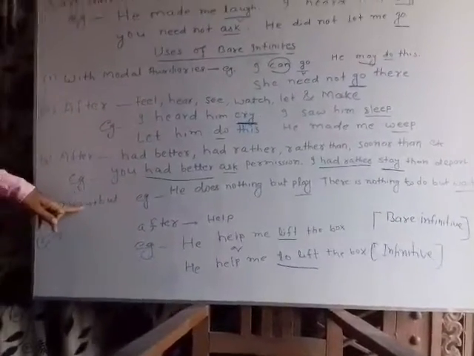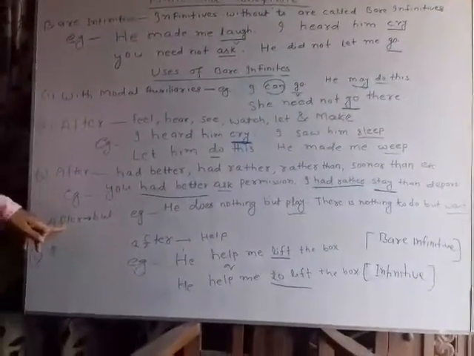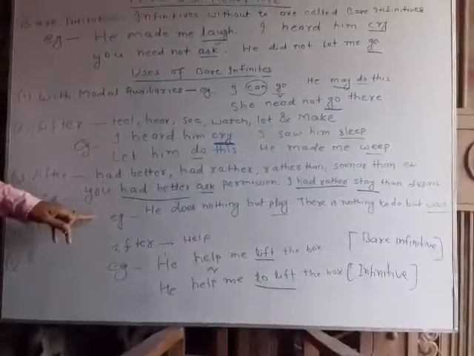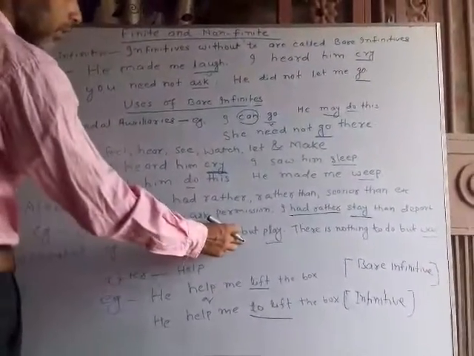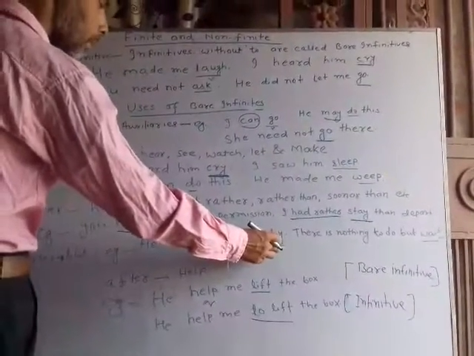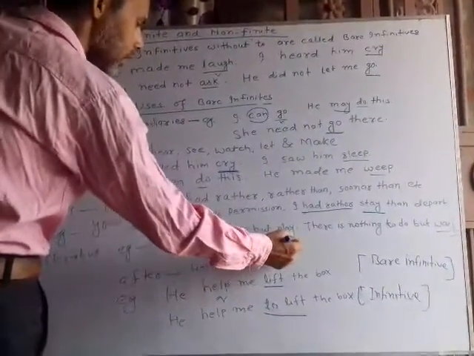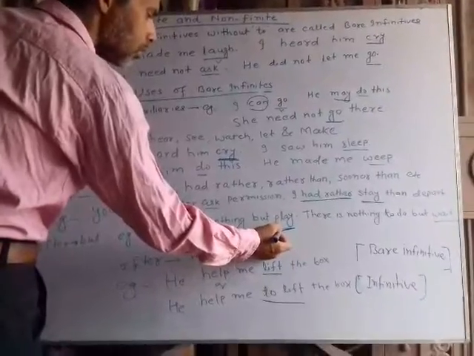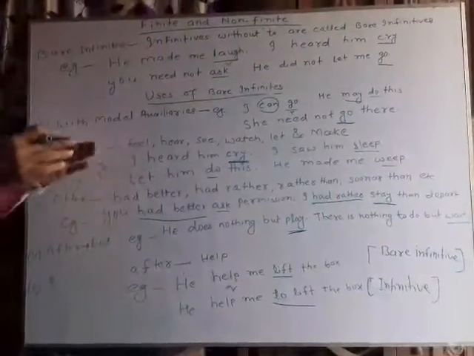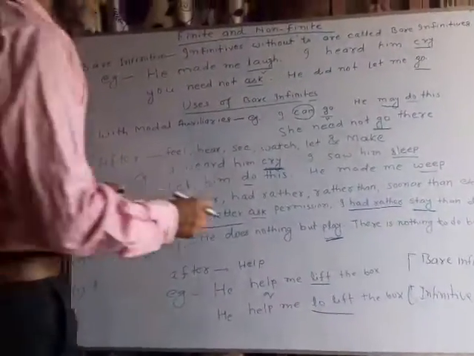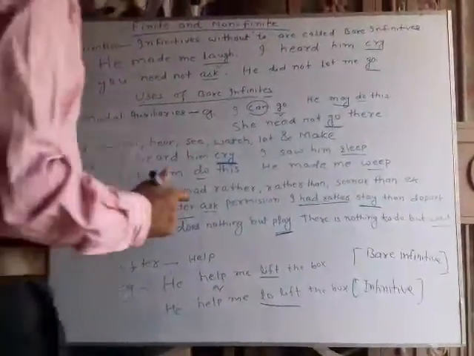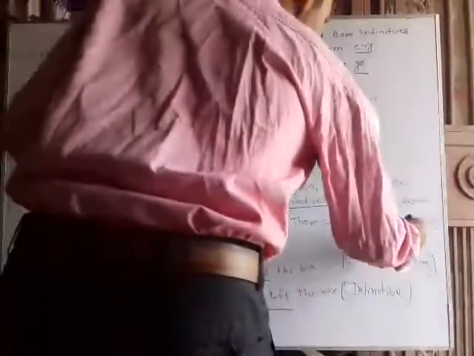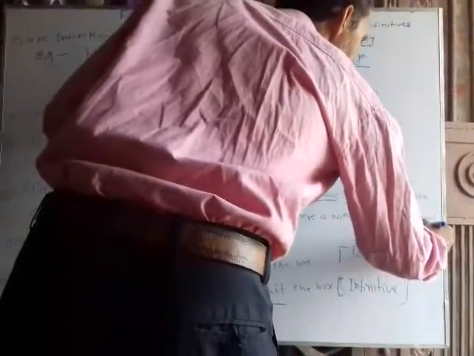Another usage is after but in the sentence. For example, he does nothing but play. So you can see here after but you can use a bare infinitive, the verb without to. There is nothing to do but wait. Again you can see here after but the use of a bare infinitive.